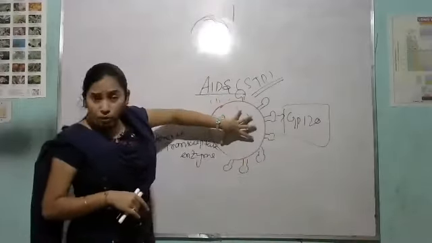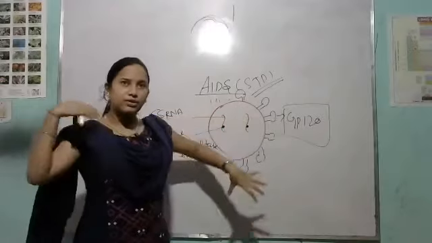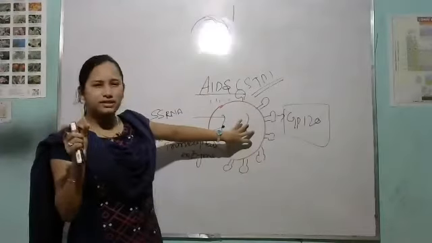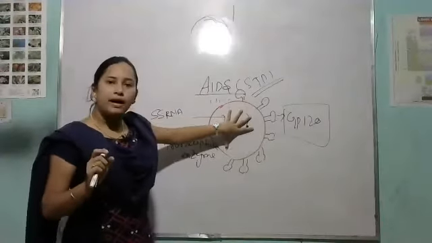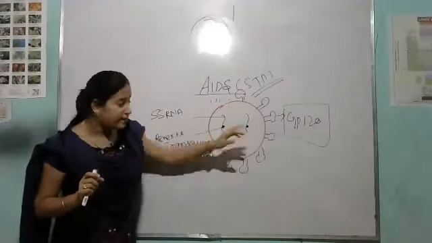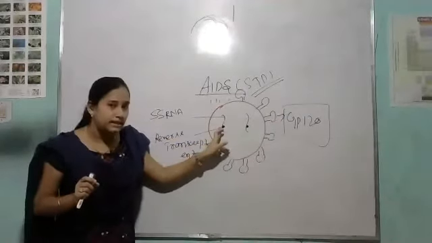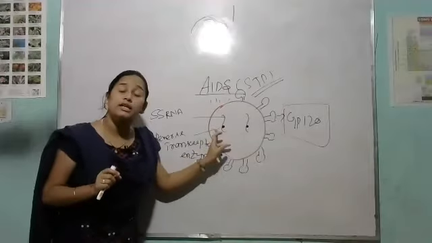Then see, suppose this is the structure of the virus. As you know about the AIDS disease, just a brief discussion about AIDS. So it's a virus and it has single stranded RNA. Clear? This is single stranded, and this is your reverse transcription. Clear? Reverse transcriptase enzyme.